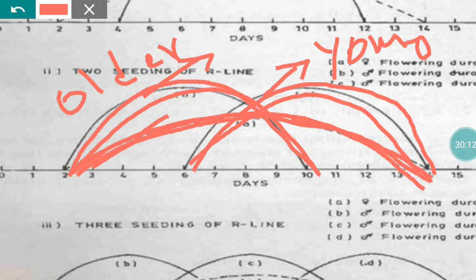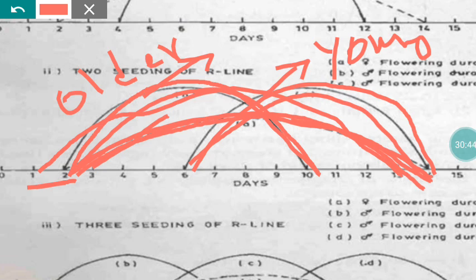But if there is any mismatch, even one day, then instead of the A starting flowering on the second day, it starts flowering on the first day. From the first day it will have flowers up to 14 days. But the older seedling is going to start flowering on the second day. So during that period we cannot supply the pollen to the A line. If there is a little bit of mismatch, here also we have some problem.